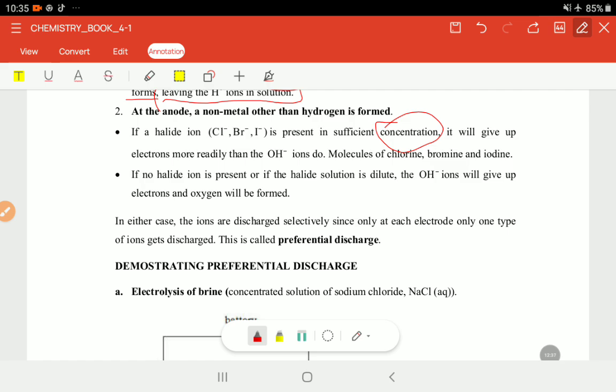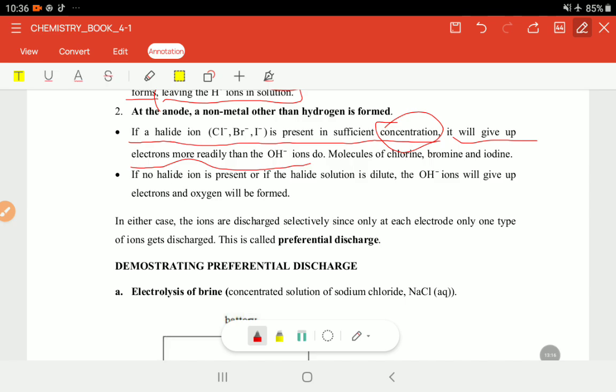So here is the gig. If there is that electrolysis happening, but the electrolyte is in aqueous form with halide ions, and those halide ions are in sufficient concentration, in high concentration, those ones will be the ones to give up the electrons rather than the hydroxide ions.